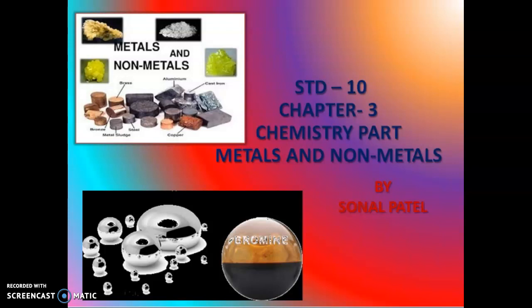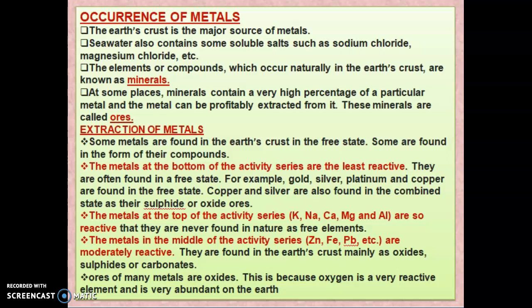Today we will see part 9 of Chapter 3, Metals and Non-Metals. In this part we will discuss the occurrence of metals, the extraction of metals, and some of the methods to get metals. First we will see the occurrence of a metal.